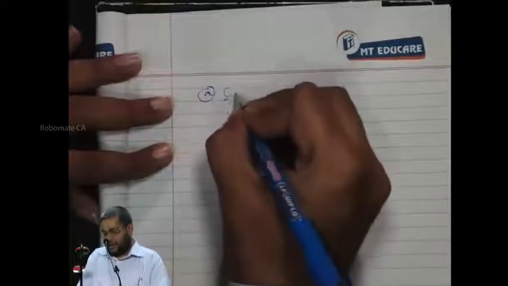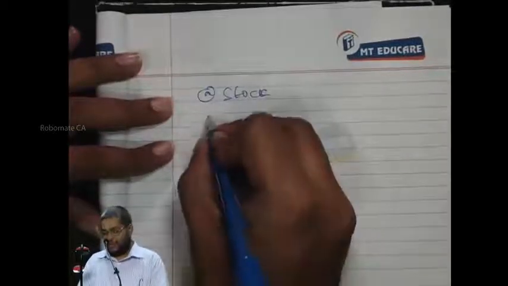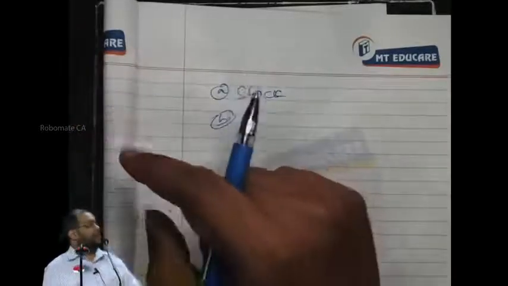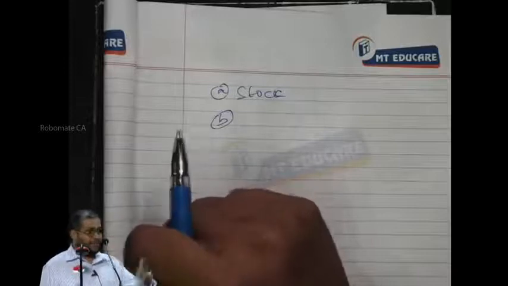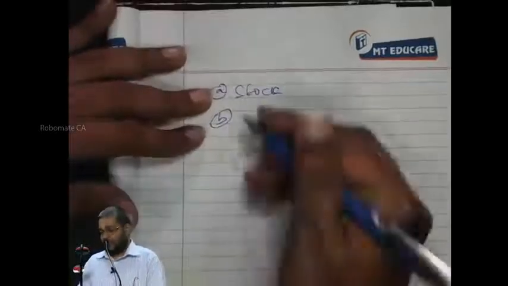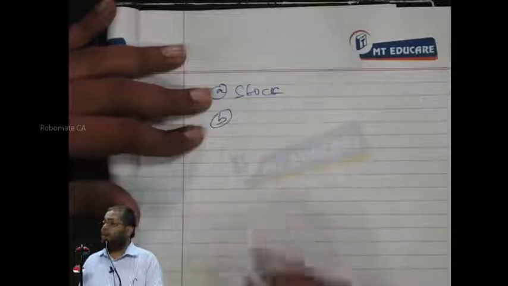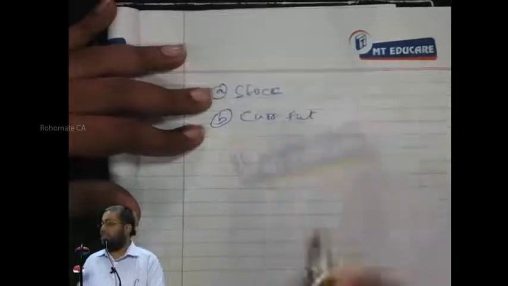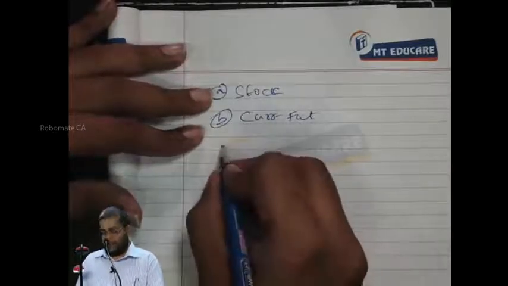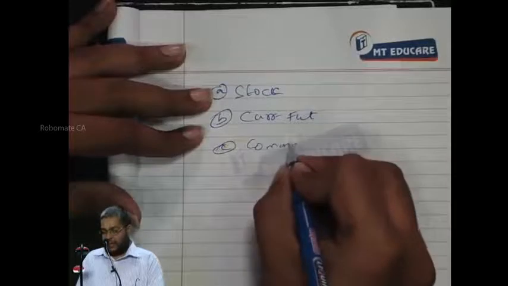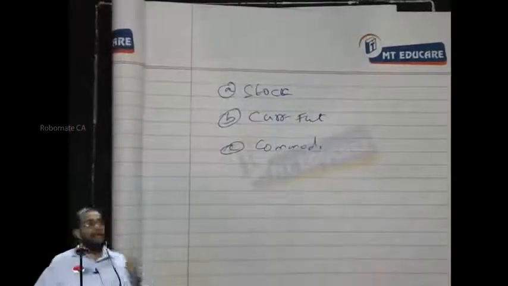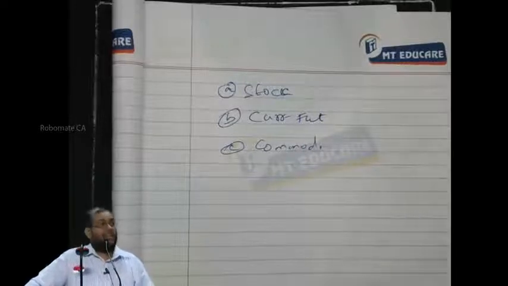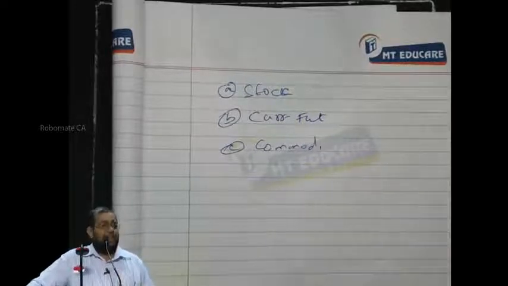Now, please don't talk. First is called what? Stock futures. Like that, I can create futures on currency. Just as we have a forward rate for the dollar, I can have a futures market also for the dollar. So instead of shares, I can trade currencies in the futures market. This is called currency futures. Like that, commodities. We have metals, we have gold, we have other metals. We have agricultural commodities like maize, wheat, rice, etc.